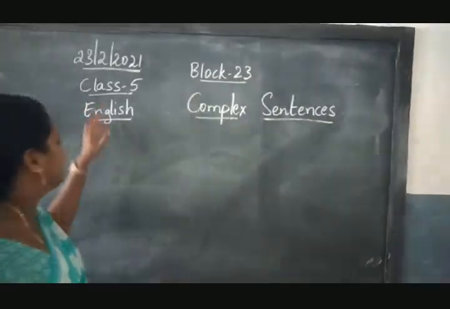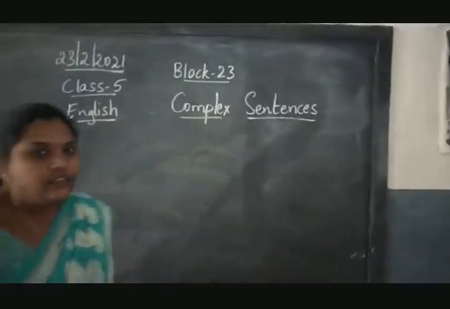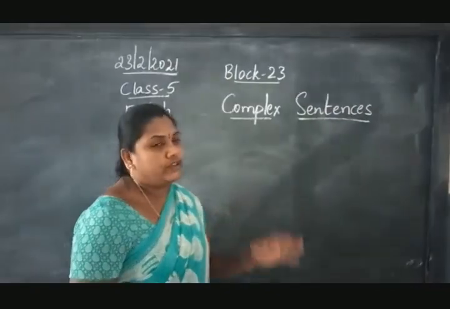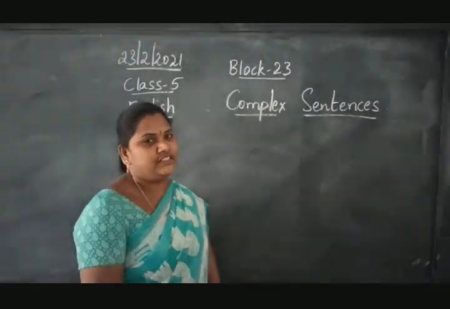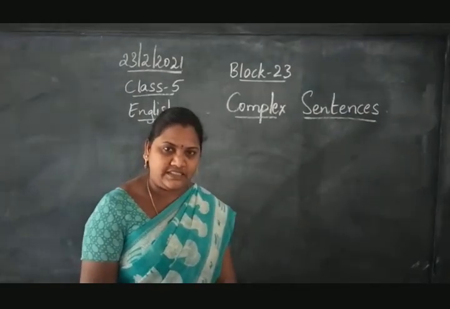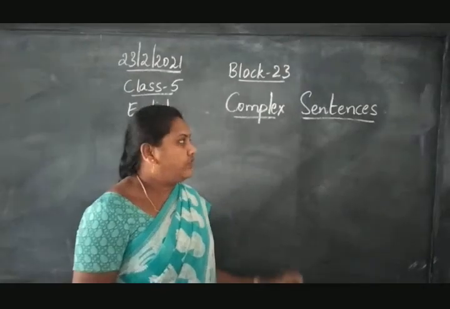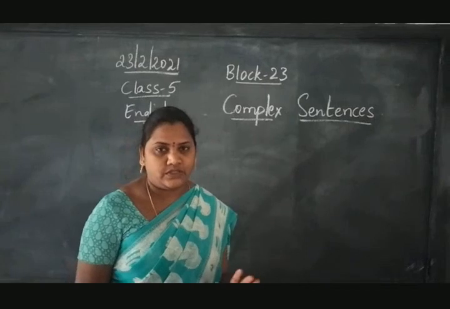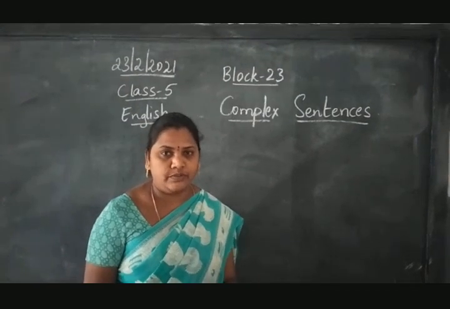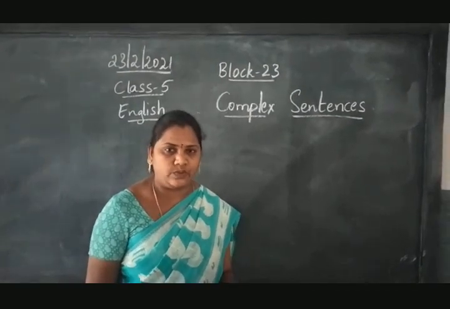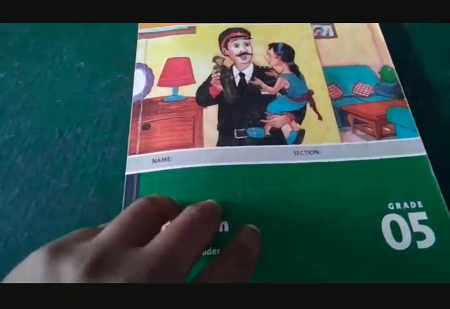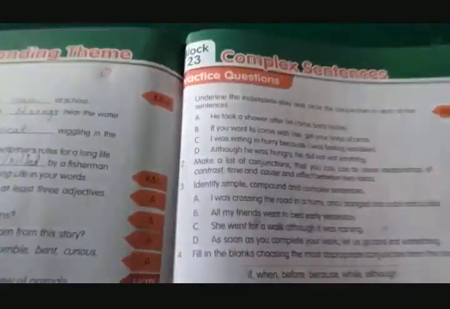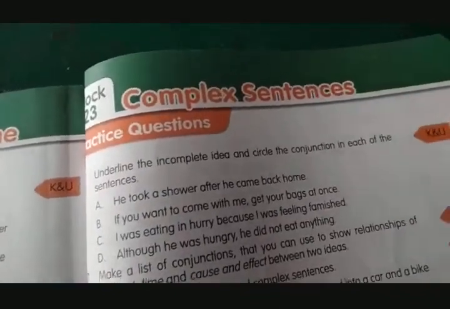Children, this is 5th standard English class. As you know, we are doing Block number 23. We have learned about conjunctions, subordinate conjunctions, and how to write complex sentences, right? Today we are going to do classwork bits. Open your reader and classwork, okay? Block number 23, complex sentences.